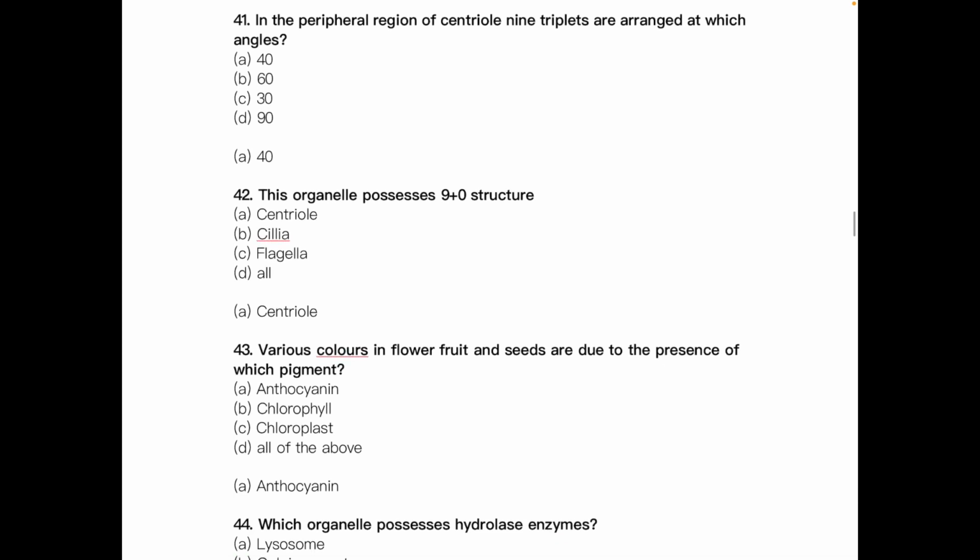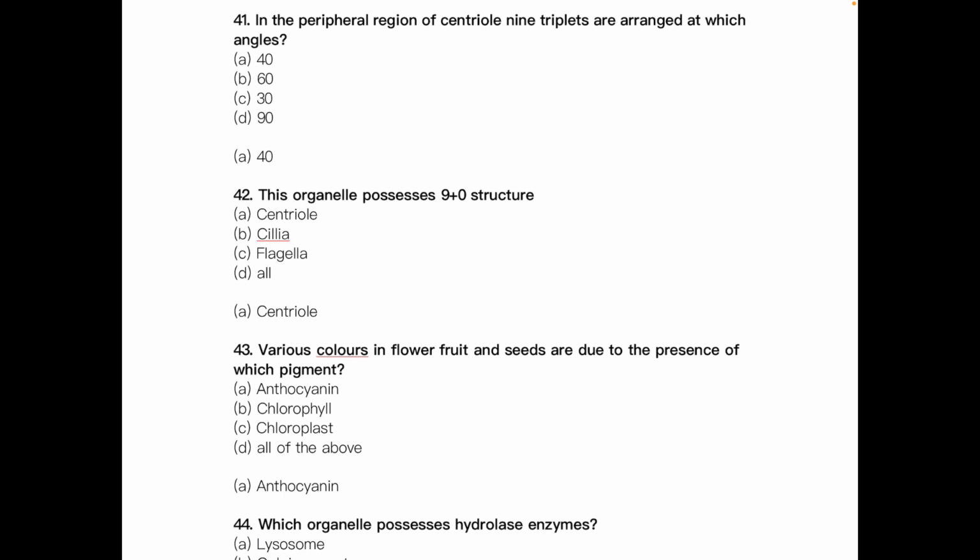In the peripheral region of a centriole, 9 triplets are arranged at which angles? The answer is 40. This organelle possesses 9 plus 0 structure. The answer is centriole. 9 plus 2 is found in flagella.